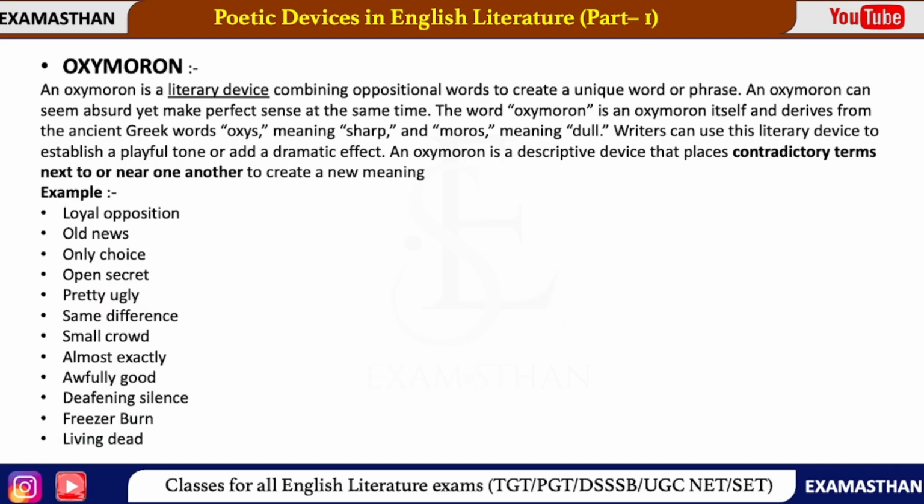Next we have oxymoron. Oxymoron is a literary device. This is a very long, very big definition. I will tell you a very short definition: it is derived from Greek words, oxys meaning sharp and moros meaning dull. That means oxys and moros are both contradictory words, right? The definition is that an oxymoron is a descriptive device that places contradictory terms next to or near one another.